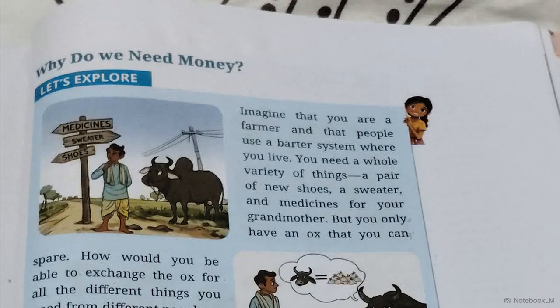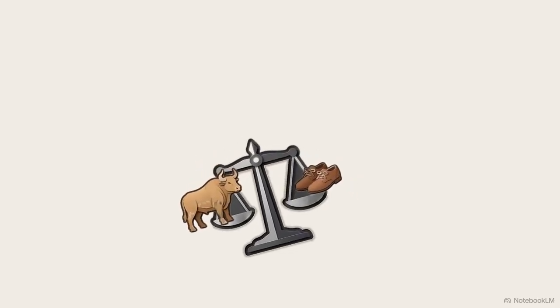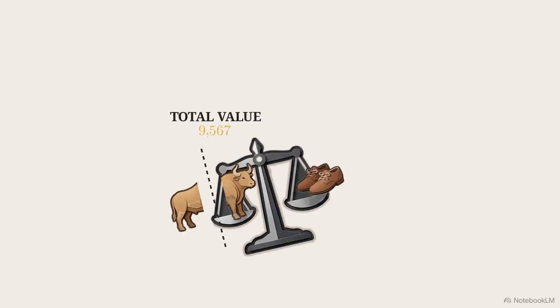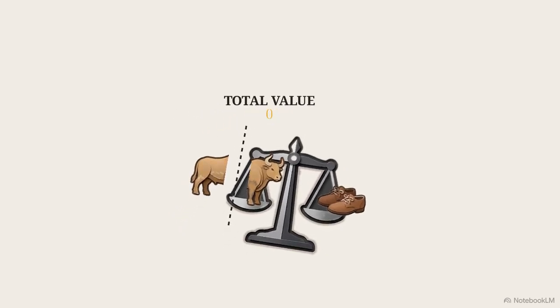Look at this illustration. You walk your ox into town and approach the cobbler to trade for a single pair of shoes. The trade breaks down immediately due to a massive mismatch in value. The cobbler knows an ox is worth 50 pairs of shoes, not one. The gruesome solution is to break your large asset down to match the exact value of the footwear. But you cannot make change with a living creature. Amputating a fraction of the ox to pay the cobbler instantly destroys its value. You don't have a fraction of an ox, you have a dead ox.